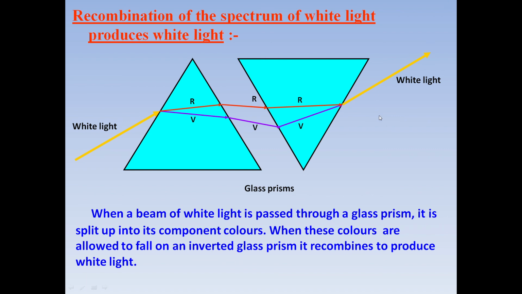So here again this diagram is extremely important. It's a very simple diagram, and the question will be draw a diagram showing the recombination of the spectrum of white light. What happens when the white light's component colors recombine? What happens and how it happens? So in this way you are to prepare these topics. Other topics we will be taking in the next video.